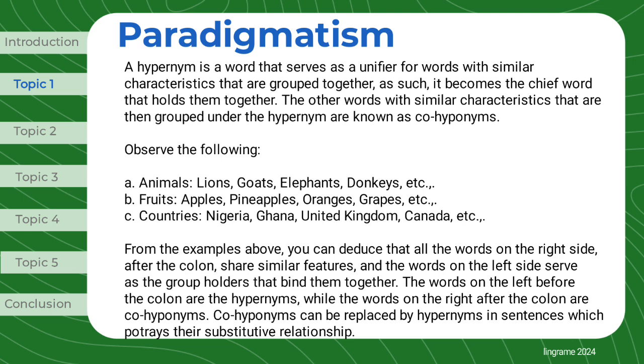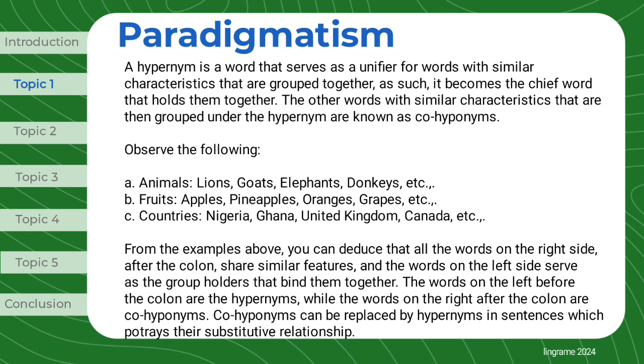The other words with similar characteristics that are then grouped under the hyponym are known as cohyponyms. Observe the following: animals: lions, goats, elephants, donkeys, etc. Fruits: apples, pineapples, oranges, grapes, etc. Countries: Nigeria, Ghana, United Kingdom, Canada, etc. From the examples above, you can deduce that all the words on the right side, after the colon, share similar features, and the words on the left side serve as the group holders that bind them together.